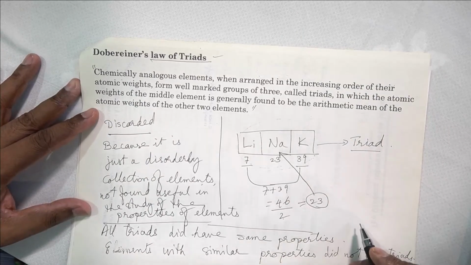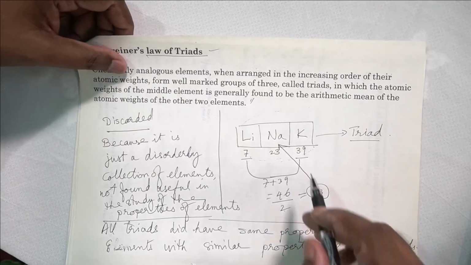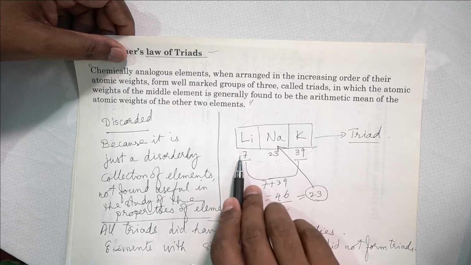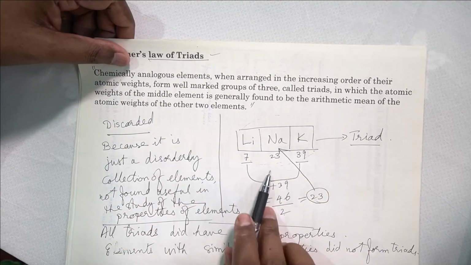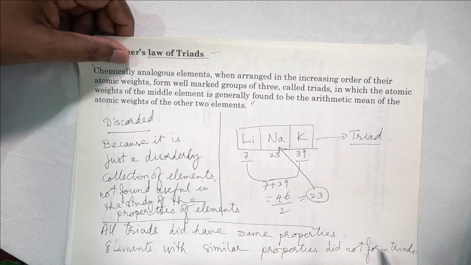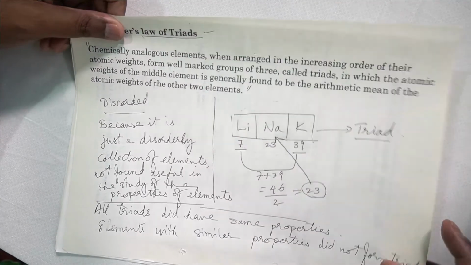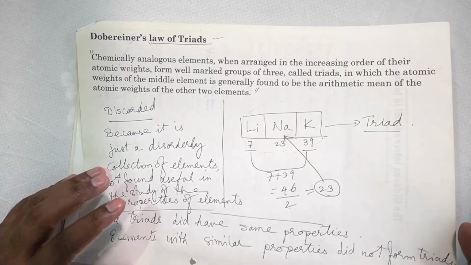And in the triad, what are the properties? The arithmetic mean of the atomic weights of the first and the third element equals the atomic weight of the middle element. Now this theory was discarded because it was just a disorderly collection of elements, not found useful in the study of the properties of the elements.